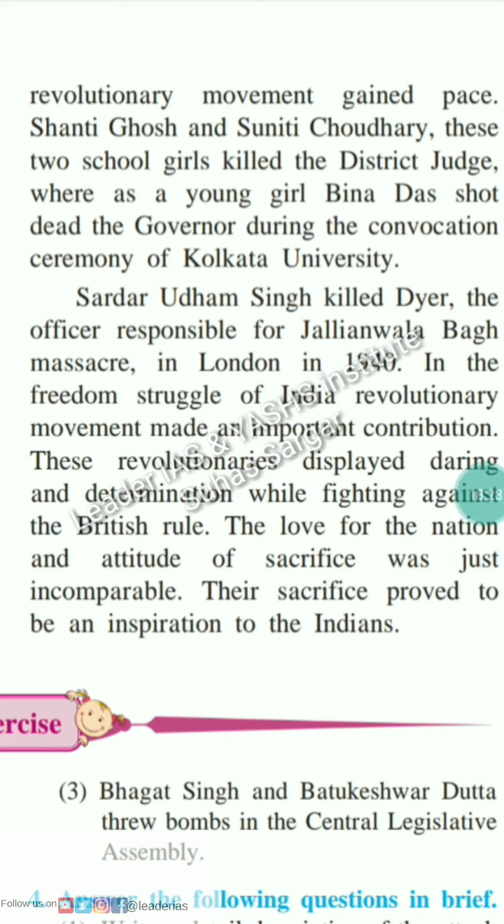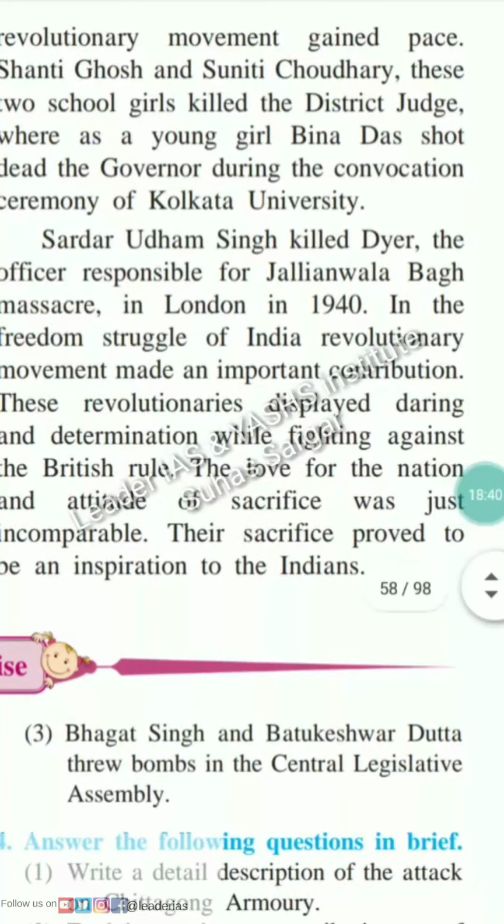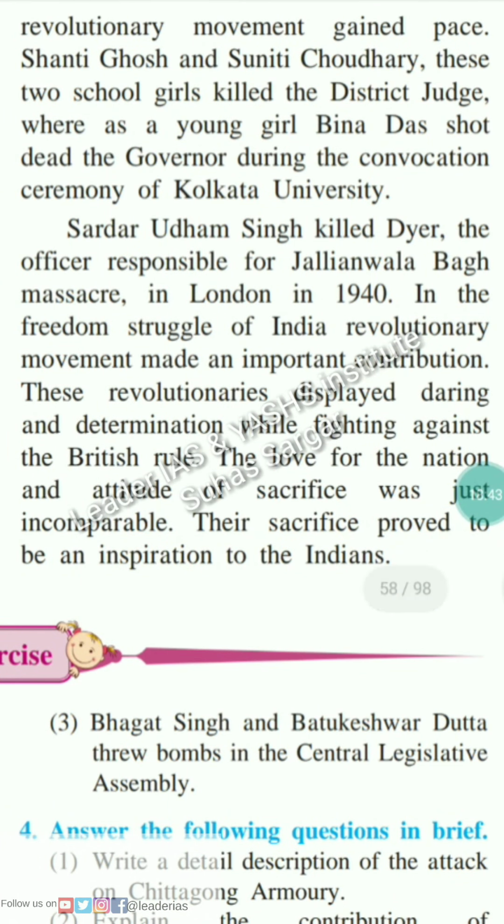Shanti Ghosh and Suniti Chaudhary, two schoolgirls, killed the district judge, whereas Bina Das, as a young girl, shot dead the governor during the convocation ceremony of Kolkata University. Sardar Udham Singh killed Dyer, the officer responsible for the Jallianwala Bagh massacre, in London in 1940.